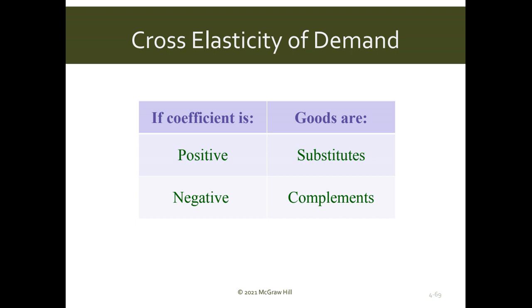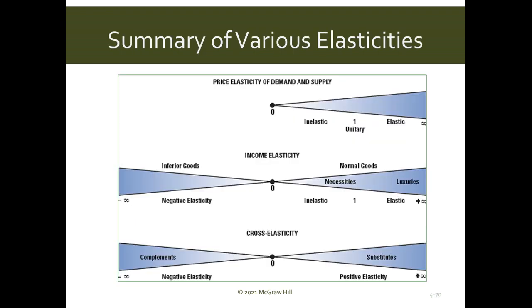This is the last slide that I wanted to show you. Price elasticity of demand and supply. I know that this is a negative number, but we always ignore this negative sign. If it is less than 1, inelastic. If it is exactly equal to 1, unitary elastic or unit elastic. If it is greater than 1, elastic. And if it is very high, infinite, or it is 0. So it ranges from 0 to infinity.